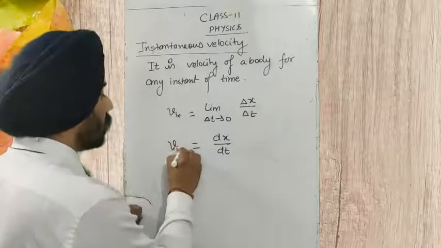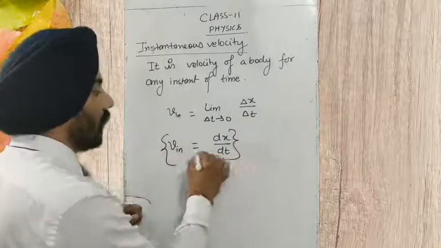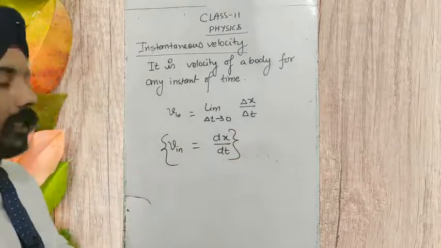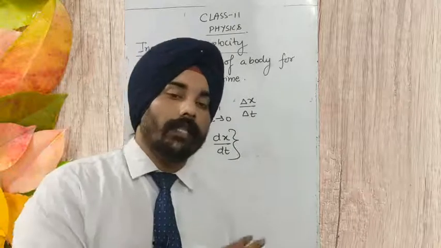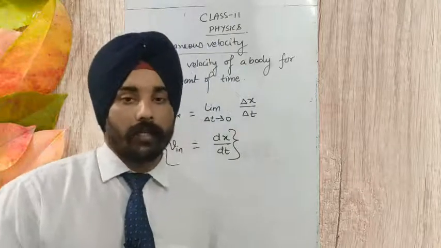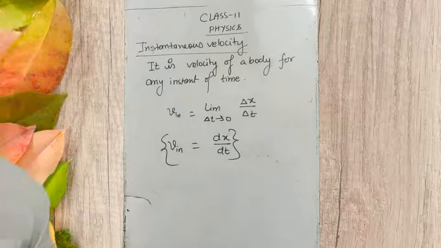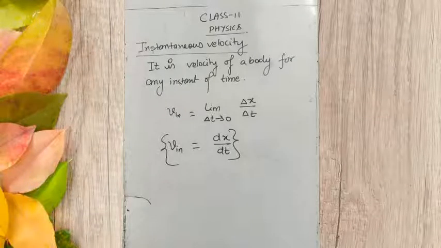Okay, so this is called instantaneous velocity, the velocity of a body for an infinitesimally small time interval. Okay students, so this is how we write the instantaneous velocity of a body.